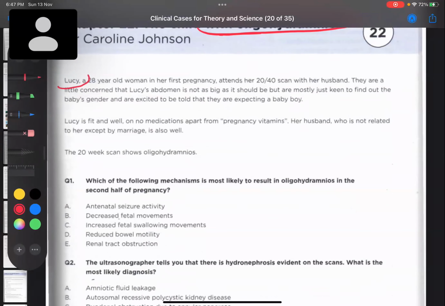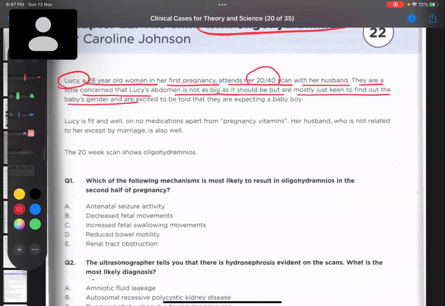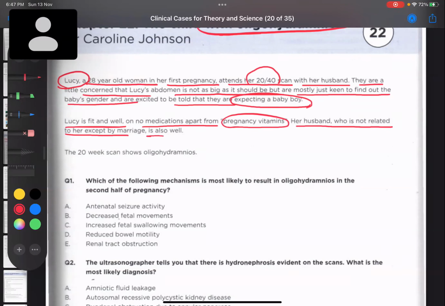We have Lucy, a 28-year-old woman in her first pregnancy, who attends her 20-week scan with her husband. They are a little concerned that Lucy's abdomen is not as big as it should be, but are mostly keen to find out the baby's gender and are excited to be told that they are expecting a baby boy. Lucy is fit and well, with no medication apart from pregnancy vitamins, most likely folic acid, vitamin C, iron, etc. Her husband, who is not related to her except by marriage, is also well.